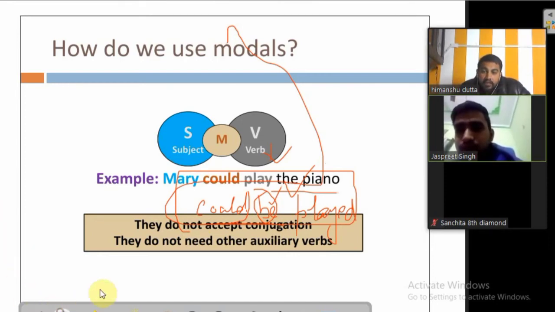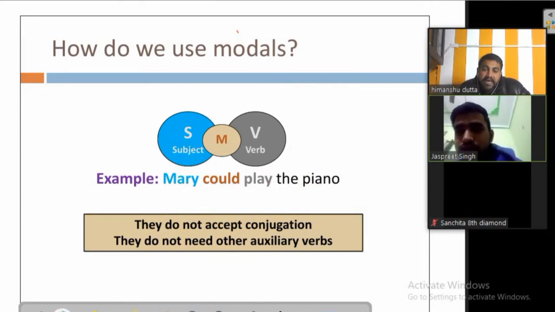Because the negative sentence is always written with the help of the primary auxiliary. We place the negation sign only after the primary auxiliary. If the sentence is Mary could play the piano, then the negative sentence would be Mary could not play the piano. In the case of could be, the negation comes after could only.